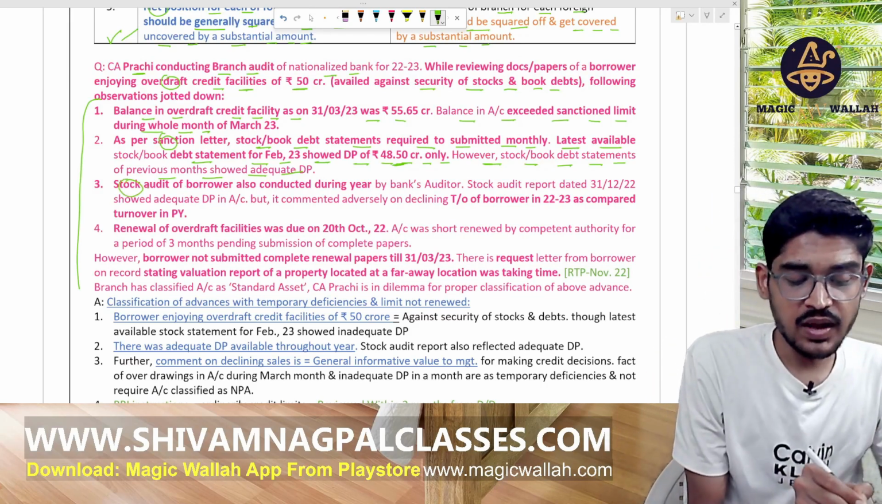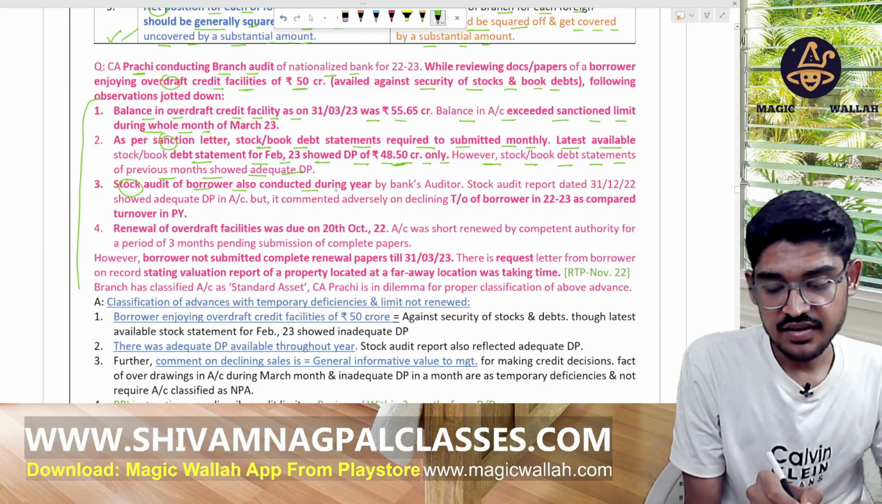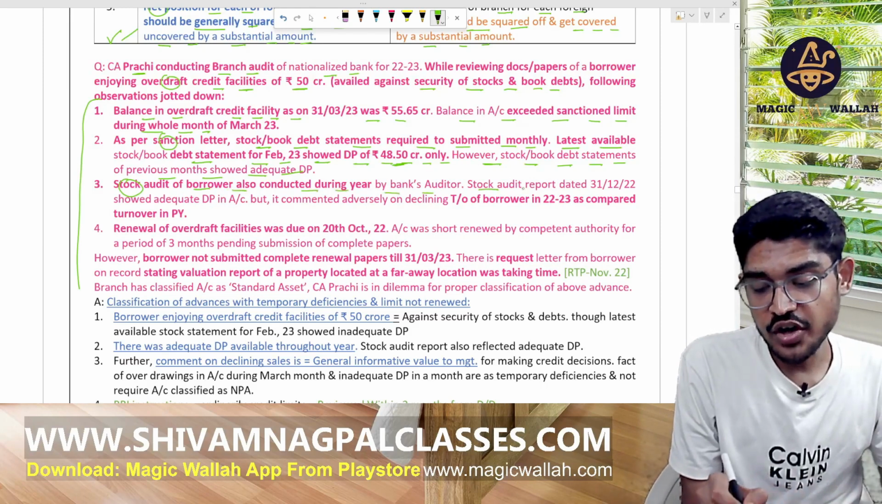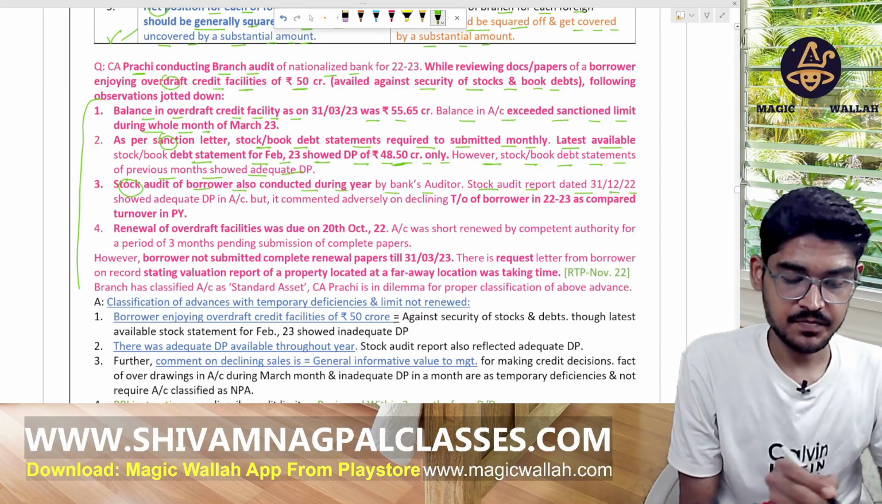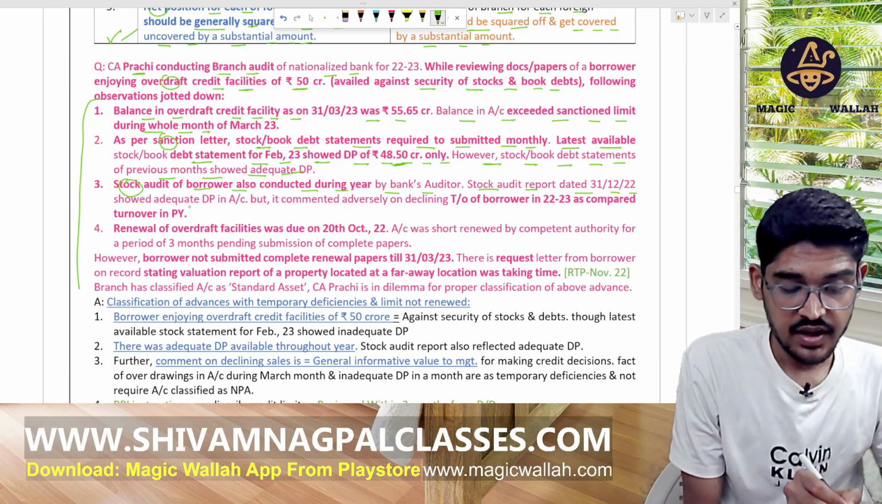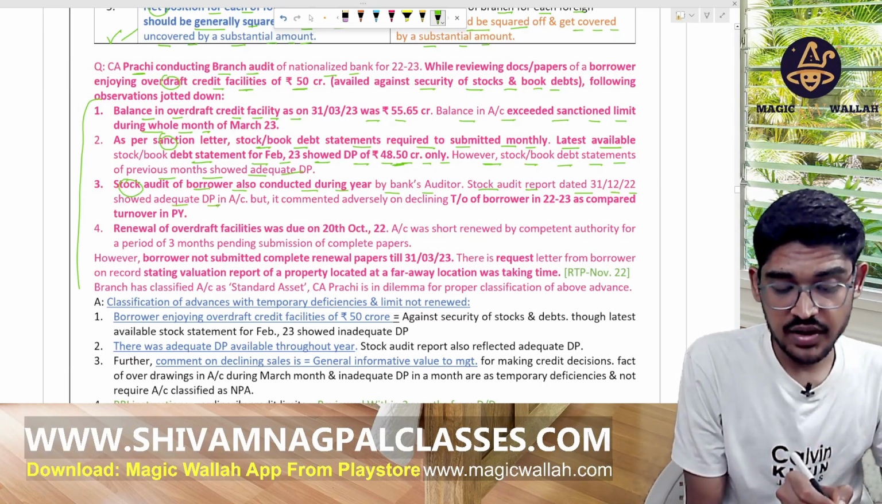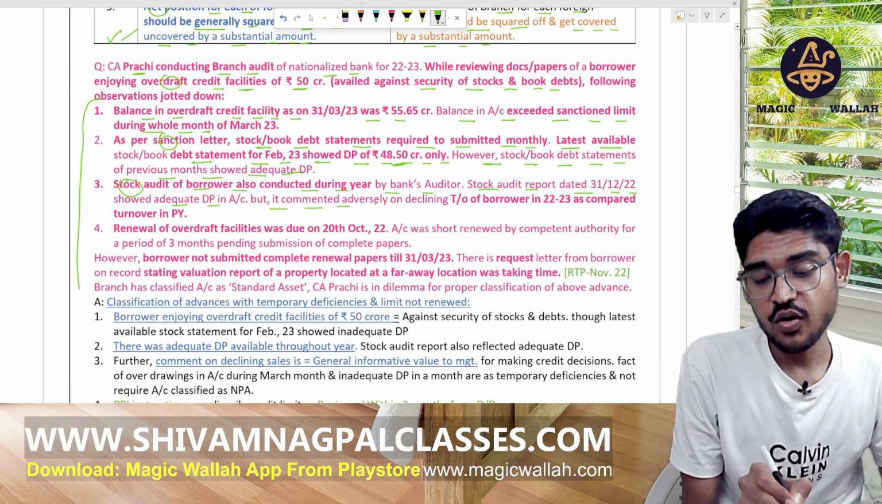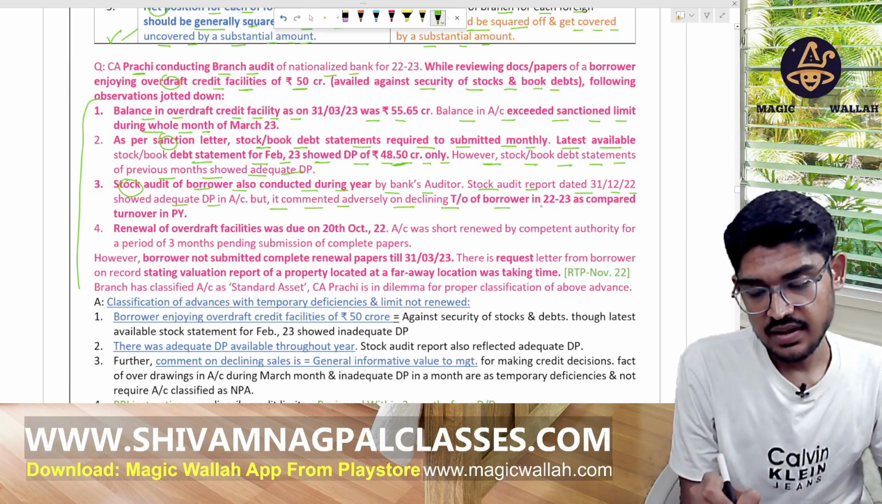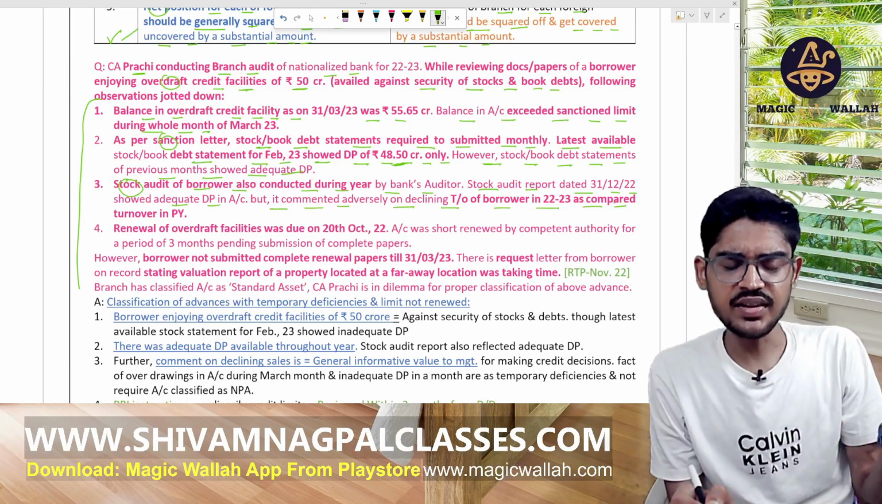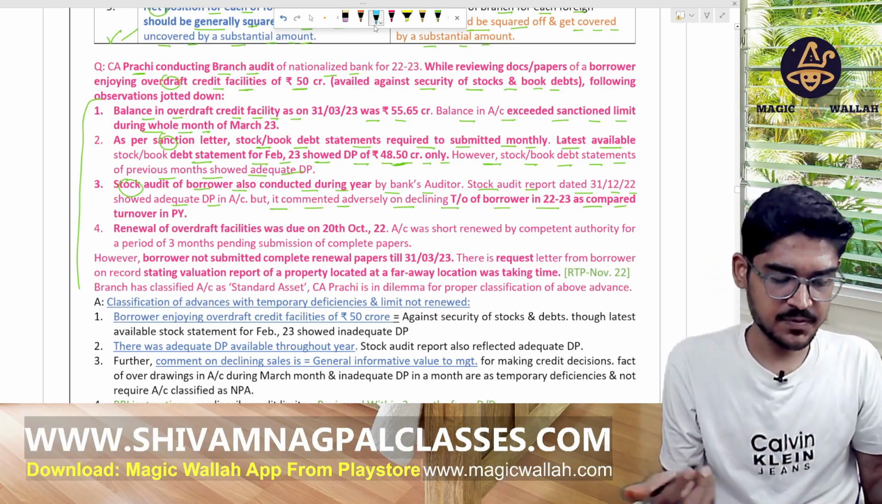A stock audit of the borrower was also conducted during the year, and the stock audit report was submitted. It shows adequate DP in the account, but it comments adversely on the declining turnover as compared to last year. Okay, that is okay. The turnover can get reduced.